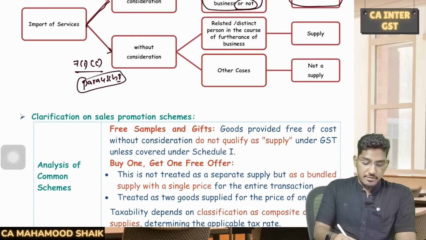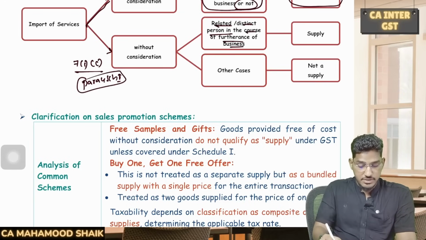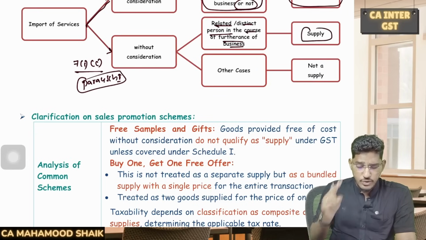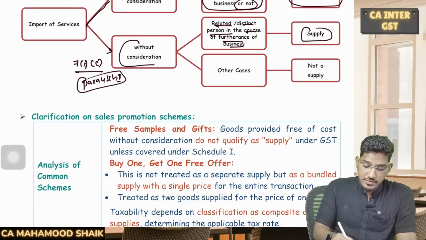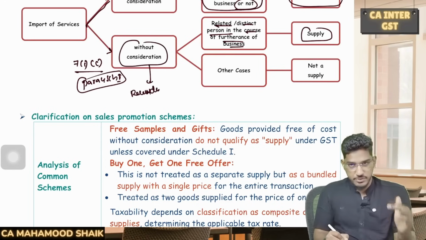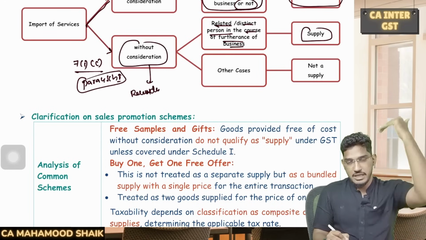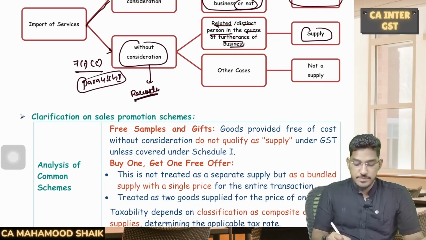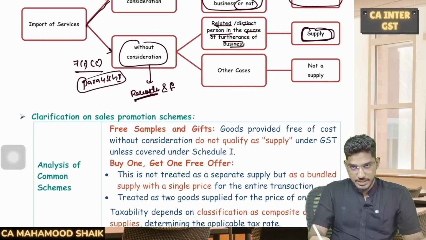So if you are importing the services without consideration, and in case you are receiving it from a related or distinct person in the course or furtherance of the business, then it will be deemed as supply. So two conditions here. If you are receiving the services without consideration, then two conditions must be fulfilled. You must be receiving it from either a related person or distinct person. So that means that you are having some related person outside of India. So from a related person, you are receiving the services and it should be in the course or furtherance of the business, then only it will be deemed as supply.